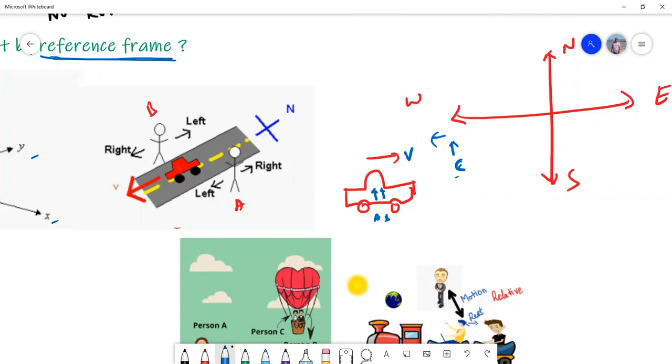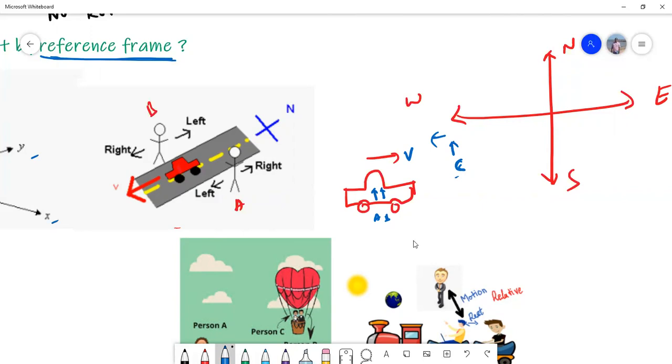But with respect to A, B is at rest, and with respect to B, A is at rest, because both of them are in the same reference frame. A and B are sitting in the car. With respect to each of them, they will be at rest. But when they observe C, they see C moving. Now, when C observes A and B, for C, both A and B are moving. So what happens here? When you change the reference frame, the perception will change.